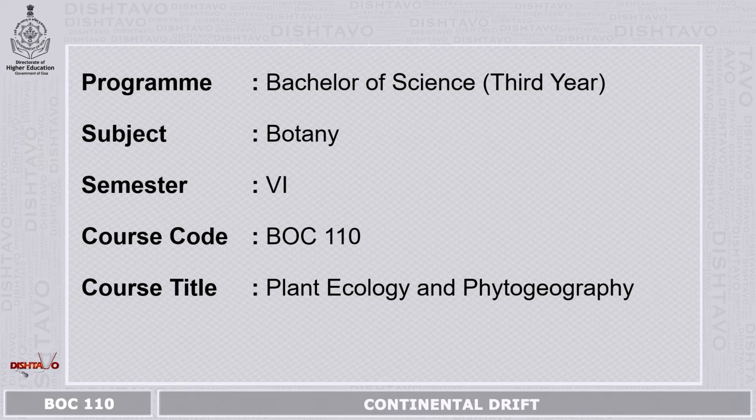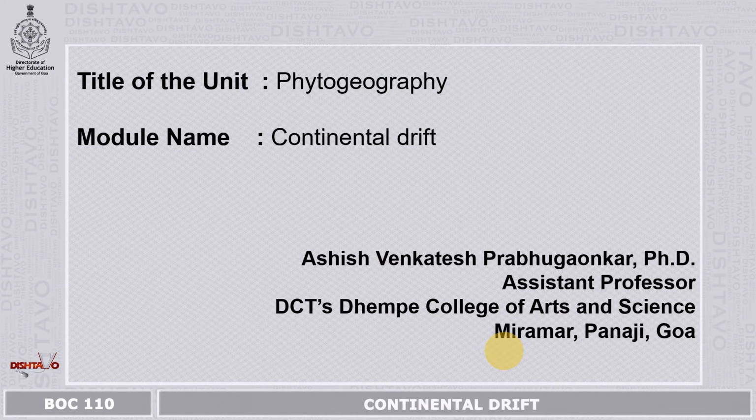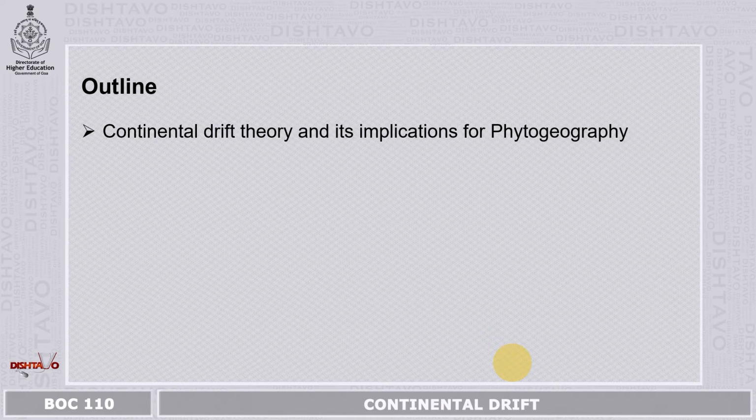Program for this module is Bachelor of Science, third year, subject Botany, semester 6, course code BOC 110. Course title is Plant Ecology and Phytogeography. Title of this unit is Phytogeography. Module name is Continental Drift Theory. In this module, we are going to learn continental drift theory and its implications in phytogeography.